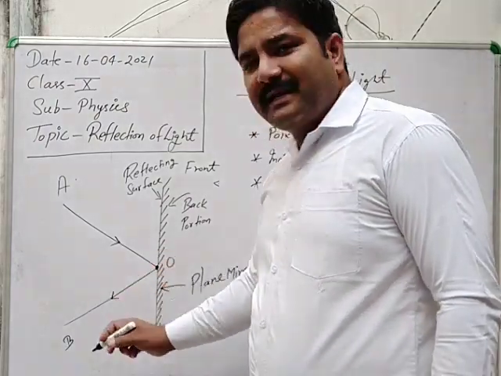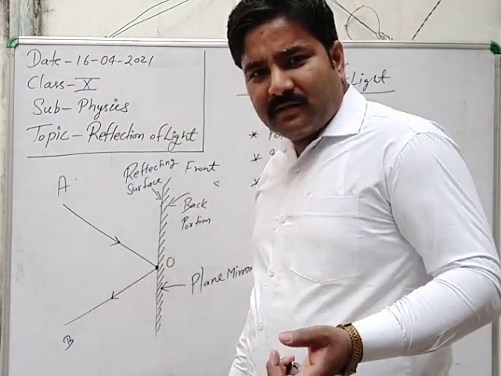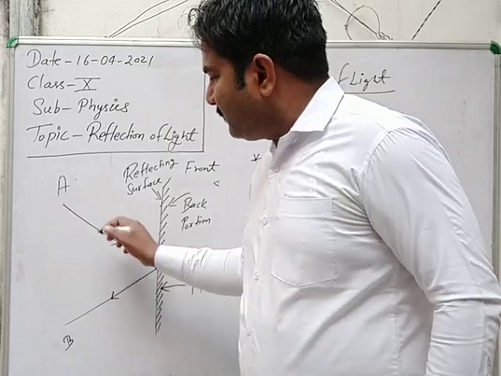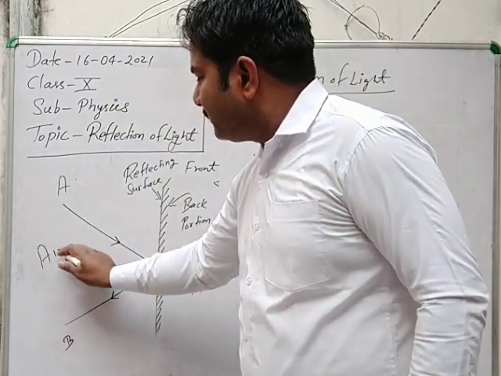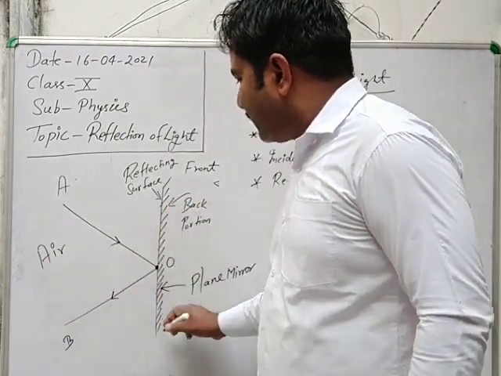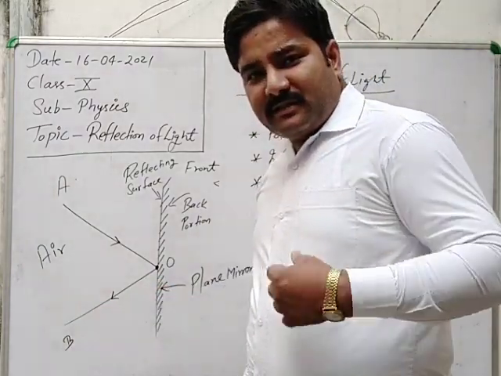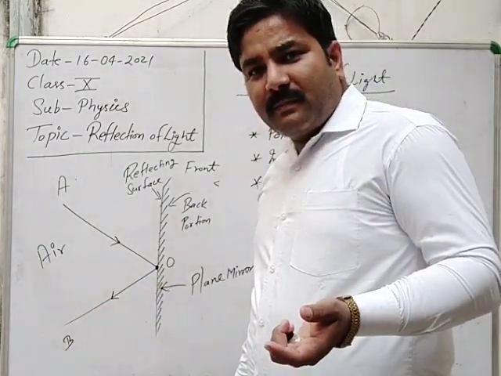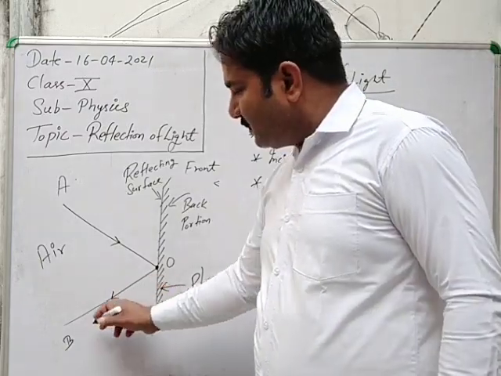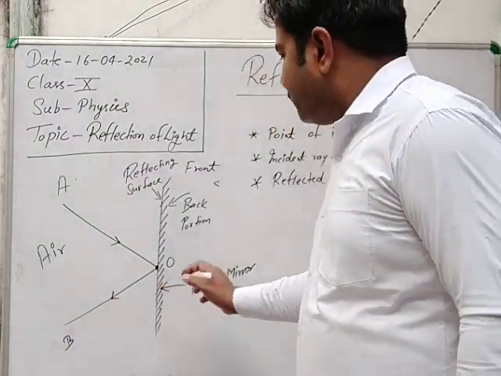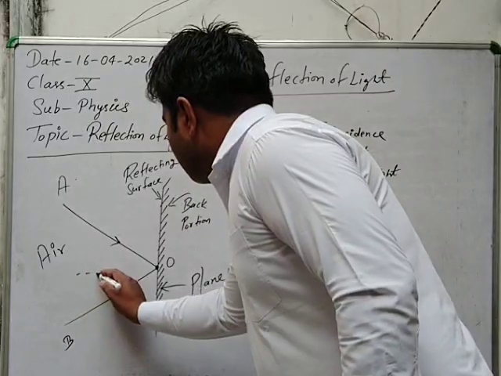The ray which is sent back in the same medium. Here the medium is air, and this one is glass. Clear? When the light ray is sent back in the same medium by the plane mirror, that ray is the reflected ray.